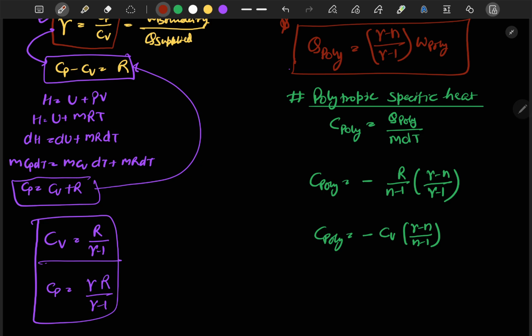This is also a very important formula for polytropic specific heat.